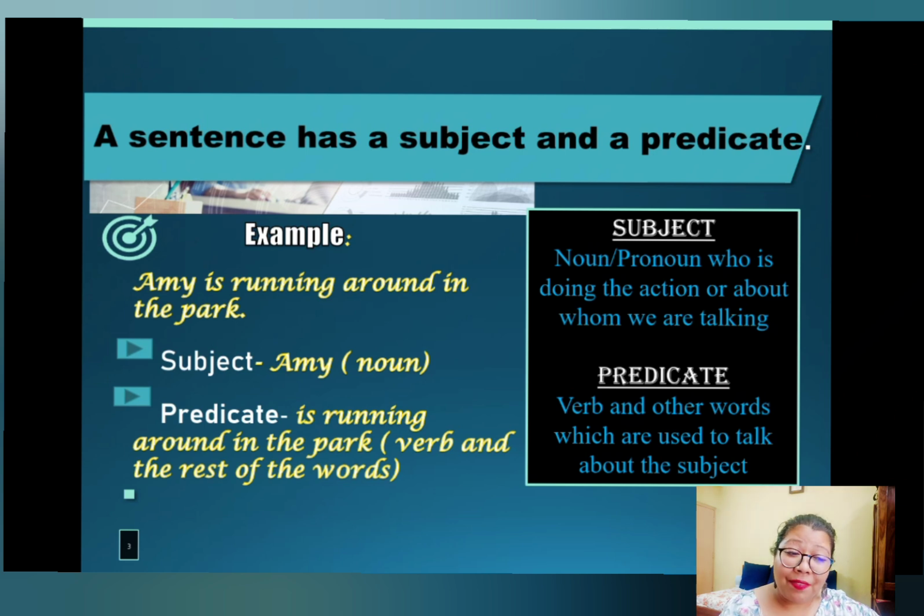Even if it's a noun, it does not mean that it would be a part of the subject, right? Because this is suggesting where the subject, Amy, was running around. She was running around in the park. So park is a place where she was running around. She was using that place. So Amy is the subject. Only Amy is the subject here. Have you understood? Now let's move on to the next slide.